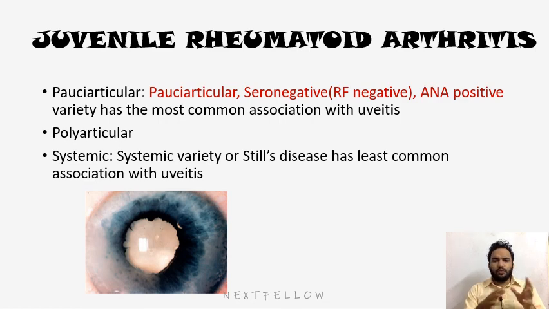So they can ask you various questions by telling you what it is, whether polyarticular or pauciarticular, seronegative or seropositive, ANA positive or ANA negative, like this. But these three points are very important. And the systemic variety is called Still's disease. It's the least common association with uveitis.